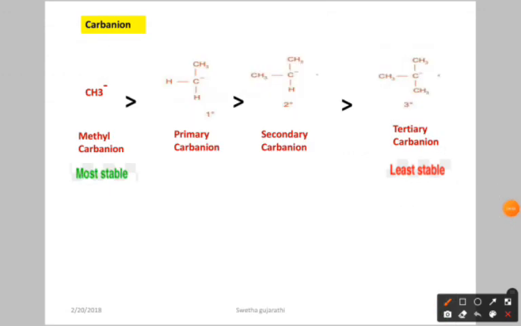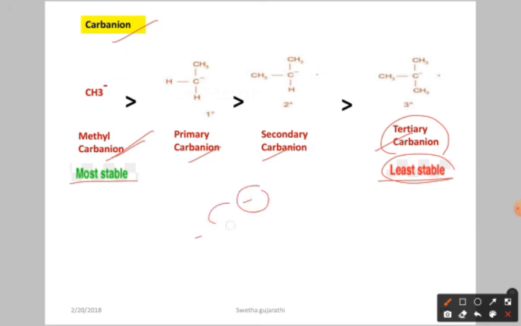Now the stability of carbanions. We have the methyl carbanion, primary, secondary and tertiary. Here it is reversed. The methyl carbanion is the most stable and the tertiary carbanion is the least stable. This is the opposite of the carbocation and free radical. Why? Because a carbanion is already electron rich, isn't it?